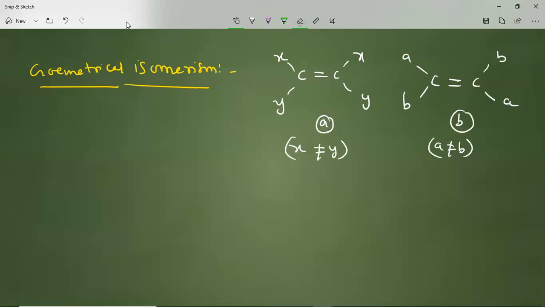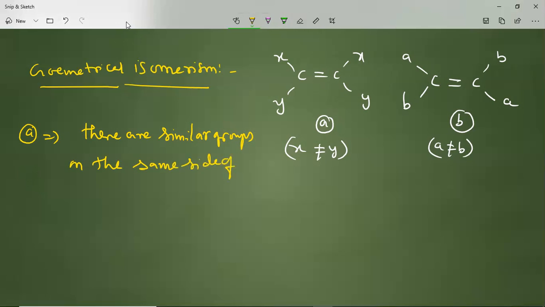In the first structure, structure A, you can observe that there are similar groups on the same side of the double bond, and that is why we call it a cis isomer.